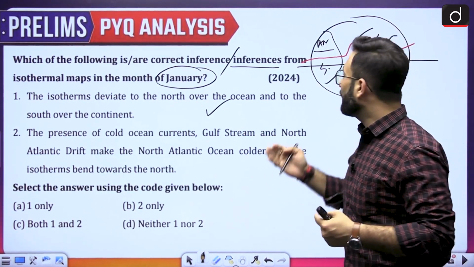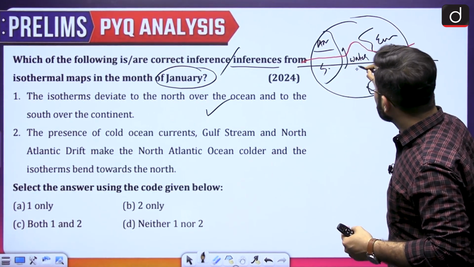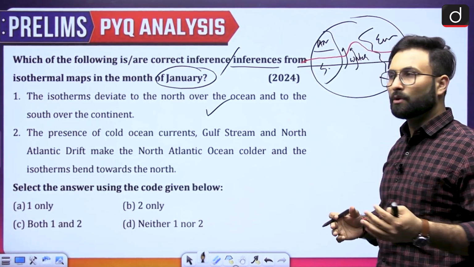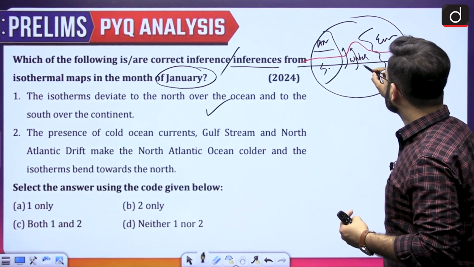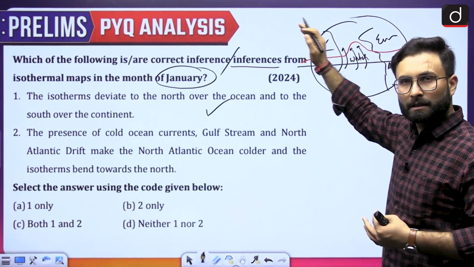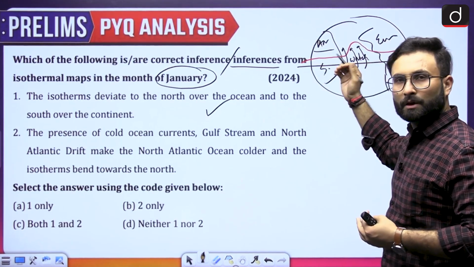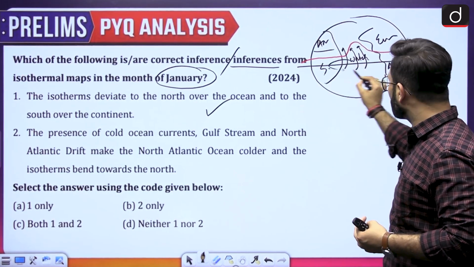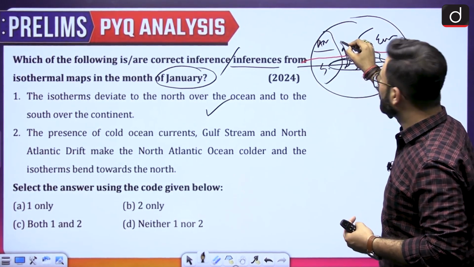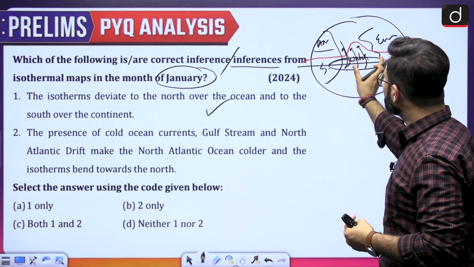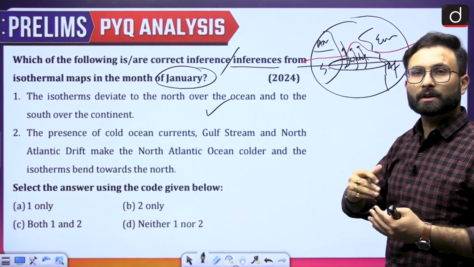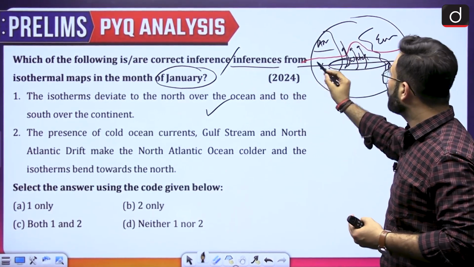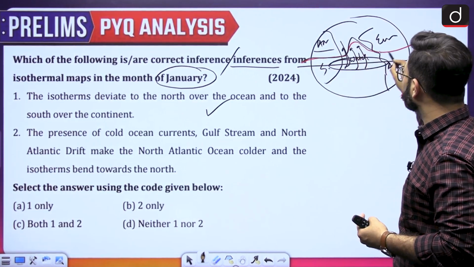Now we know that there are warm currents, like the Gulf Stream and the North Atlantic Drift. They will be moving towards the northern direction, from the equator towards the North Pole. If you see that, you will see that the hot water there will be taken northwards. If the hot water is moving toward the northern side, this isotherm will also start to shift towards the northern side.